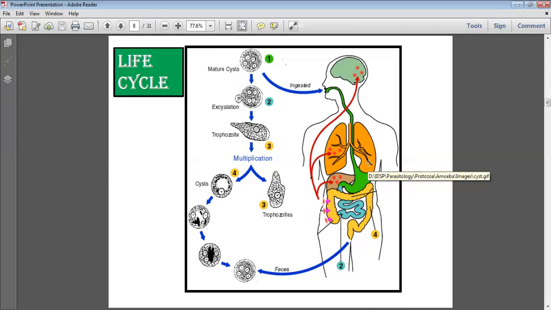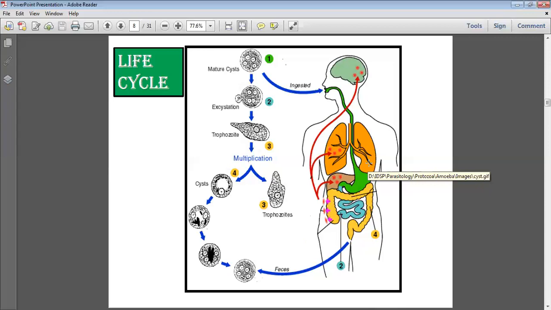When we ingest food contaminated with Entamoeba histolytica quadrinucleated cysts, the cysts resist the gastric juices, so they survive. When they enter the intestine, the cyst wall is digested, and the quadrinucleated cyst releases 8 trophozoite amoebulae, through a metacystic division into 4 and then 8 amoebulae. Then the trophozoites multiply by binary fission, 1 to 2, 2 to 4. In that way they multiply and set up the infection in the new host.